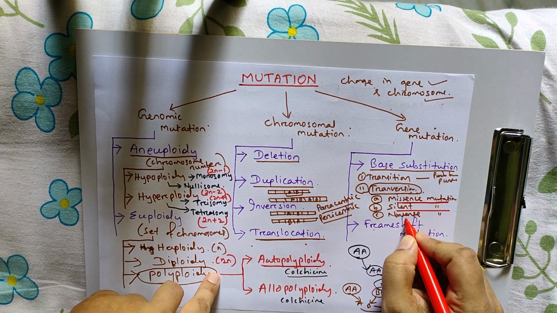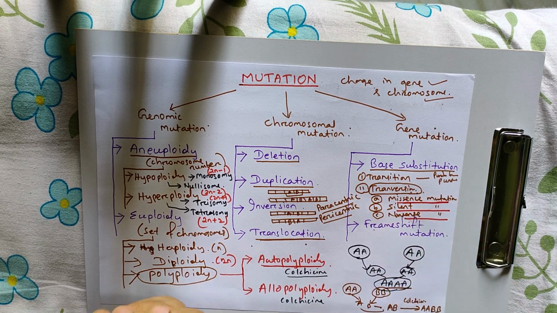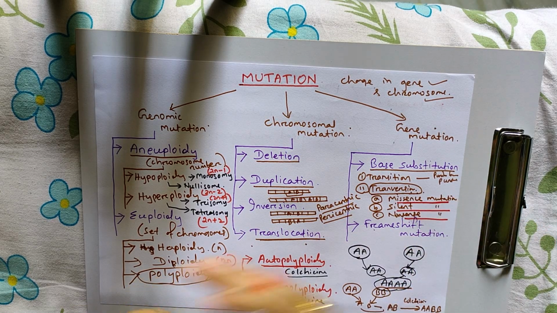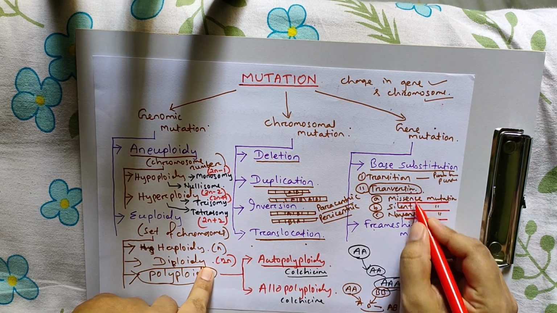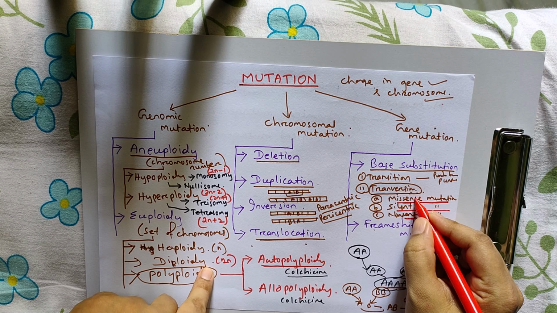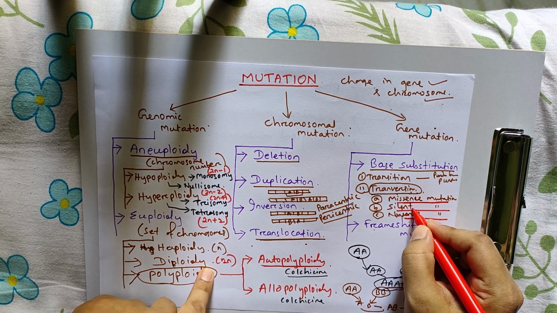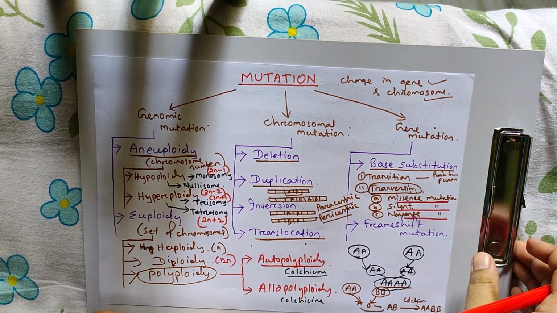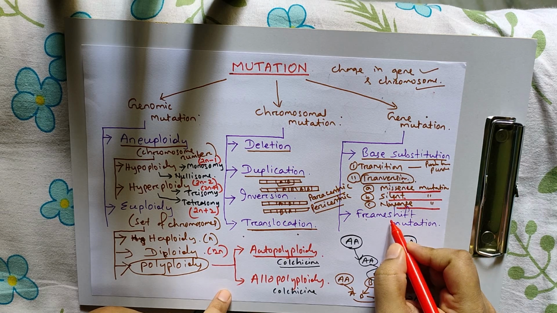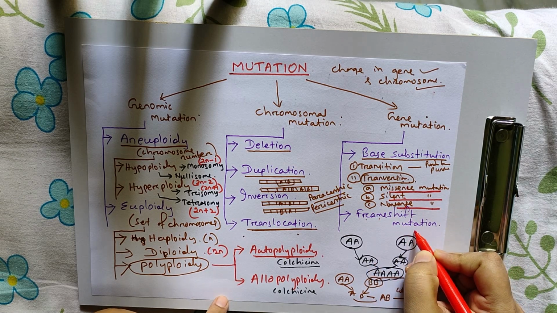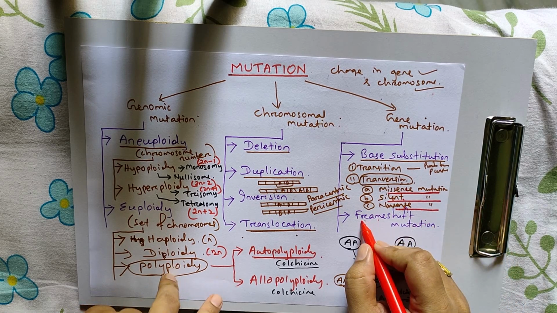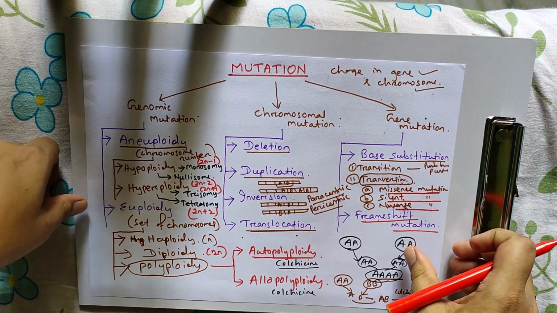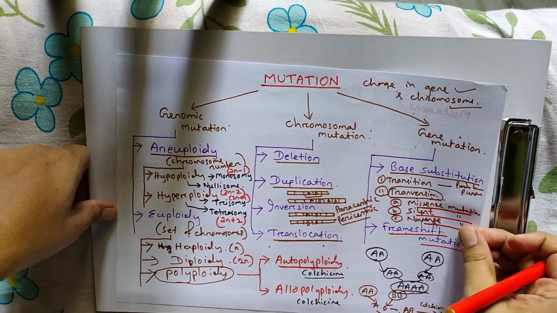And the substitution in which there is no protein synthesis due to the presence of a nonsense codon is called nonsense mutation. Missense, new amino acid; silent, no change in character; nonsense, no synthesis of proteins. In frame shift mutation, one nitrogenous base is either inserted or deleted, then it is called frame shift mutation. In this way, mutation is categorized.